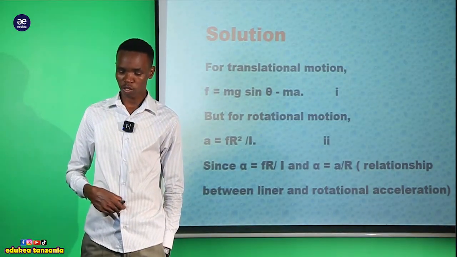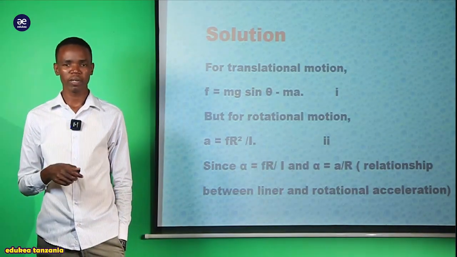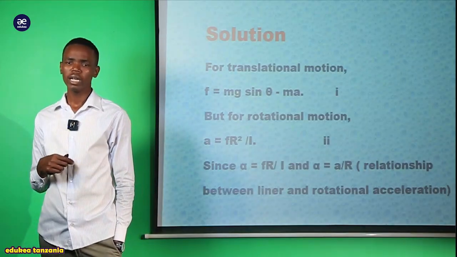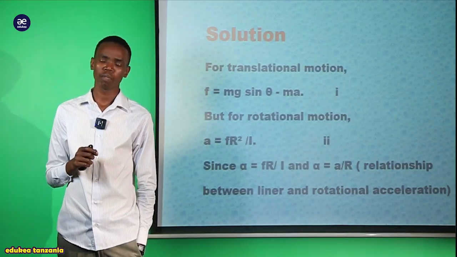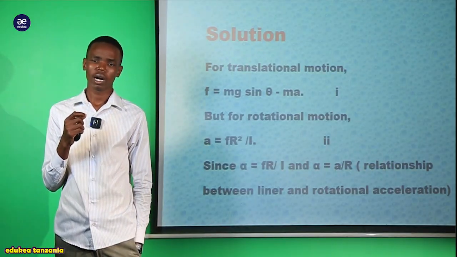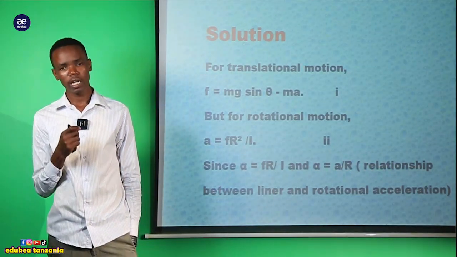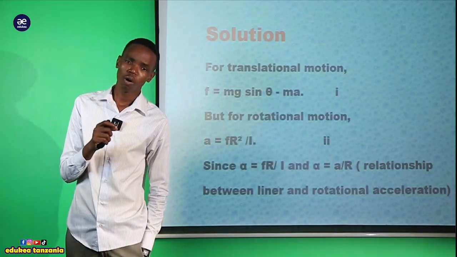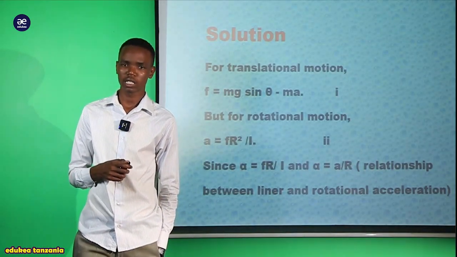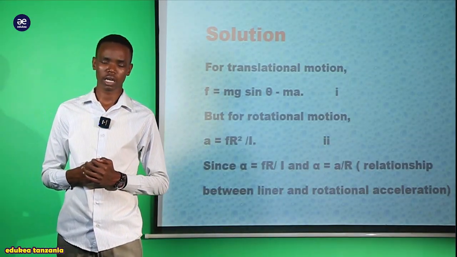As we said in the previous lectures, when a body is rolling on the inclined plane, it gives us two motions. It can obey only two motions, either the translational motion or the rotational motion. This is what it can obey when it is trying to roll on the inclined plane.